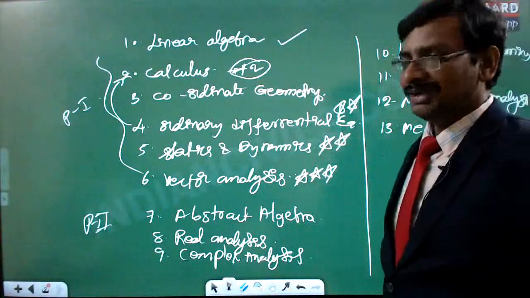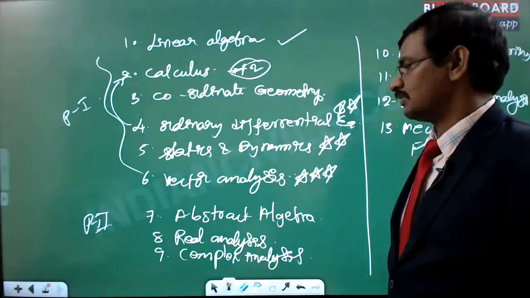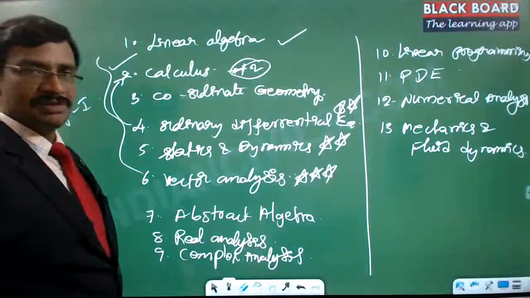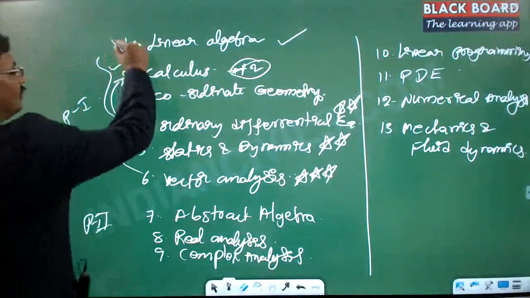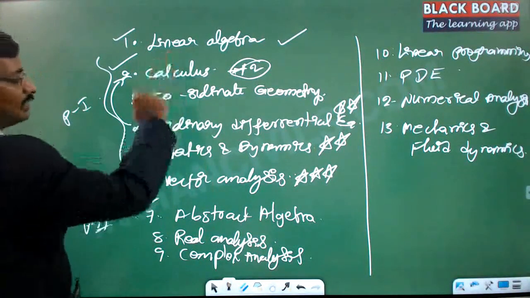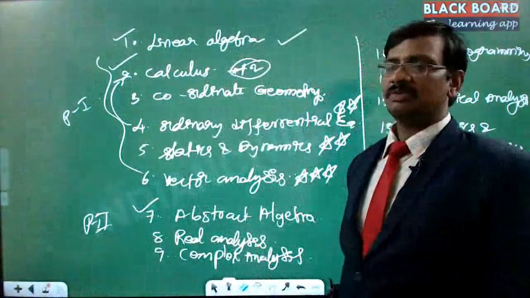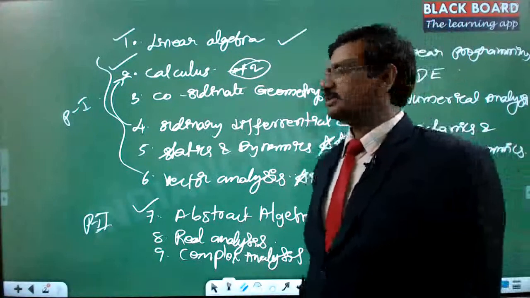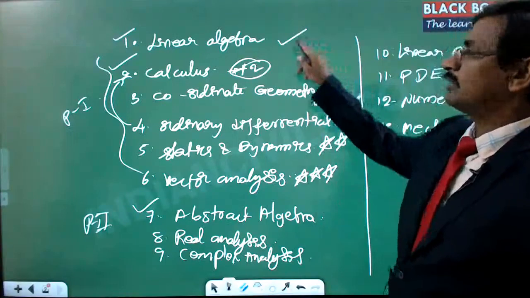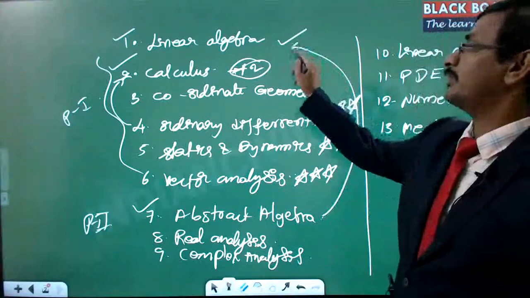Then abstract algebra is completely an independent topic where there is no dependency on any of the other topics, so you can straightaway start with it. Wherever I put a tick mark, you can assume that it can be started straightaway, without any prior knowledge. Linear algebra has a portion that is completely matrix theory which can be started independently, but there is a certain portion like vector spaces, a concept widely discussed in abstract algebra. So once you are done with abstract algebra, if you go back to linear algebra, you will find it much more comfortable. So 50% is dependent on this.